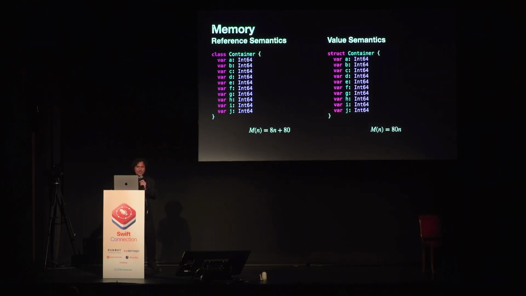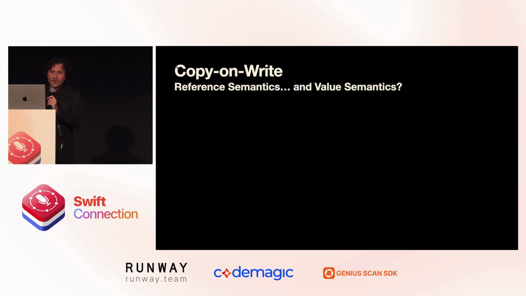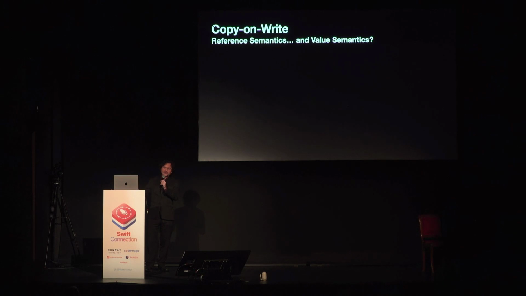So when we compare these two side by side, we see that when we model container as a struct, and we make many copies of this struct, we use 1 order of magnitude more memory after many copies. That's 10x memory, so that's a bummer. So what do we do about that? Well, what if we had a type that had reference semantics and value semantics? This is a copy-on-write data structure. Copy-on-write is not a new idea.